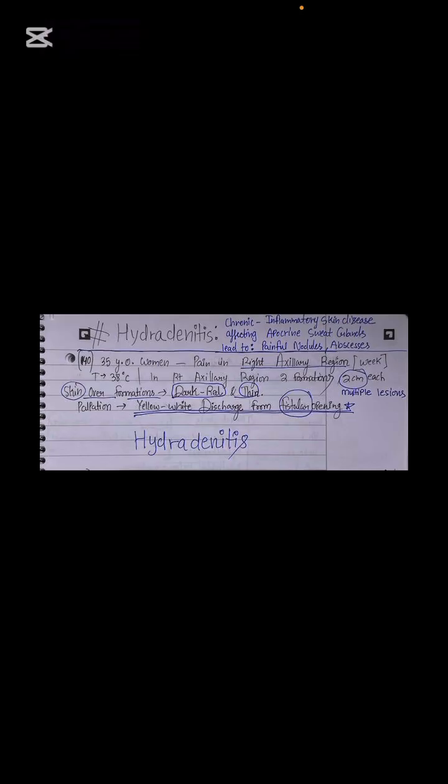So remember that carbuncle was a different profile, but let's say fever and all those symptoms will be there, the same as abscess, the rubor, dolor, calor. But remember that in the axillary region, when they are asking about a fistula discharging pus, painful and all of these things, this is hidradenitis.